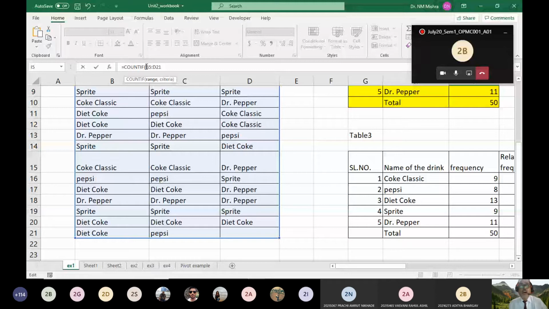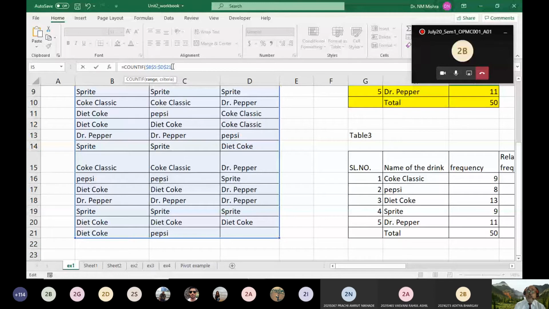To fix the range, making it absolute, we have to prefix it with a dollar sign. So I'm just pressing shift and 4, dollar before B, dollar before 5, dollar D, dollar 21, right?